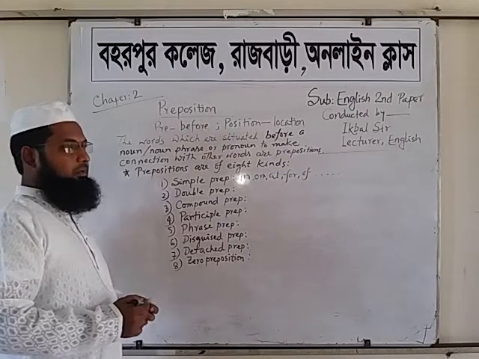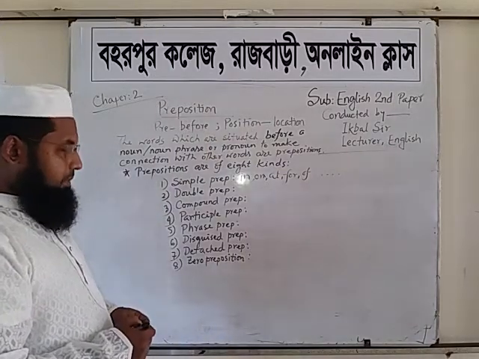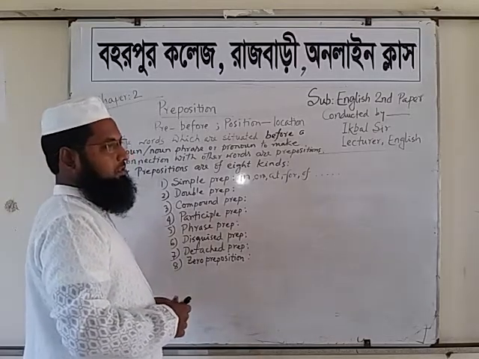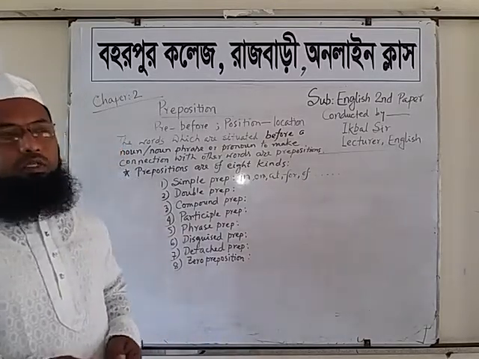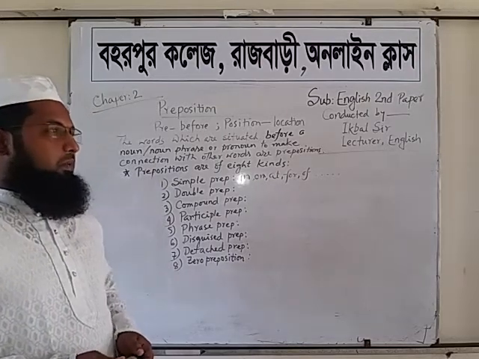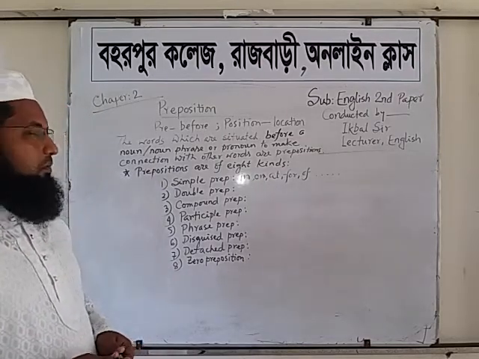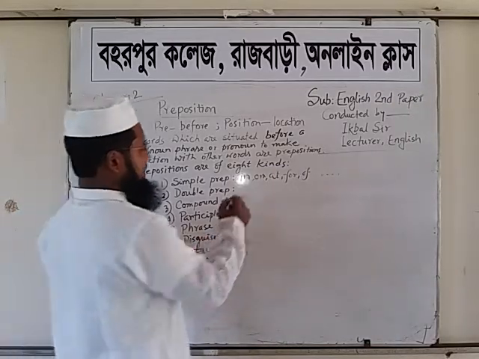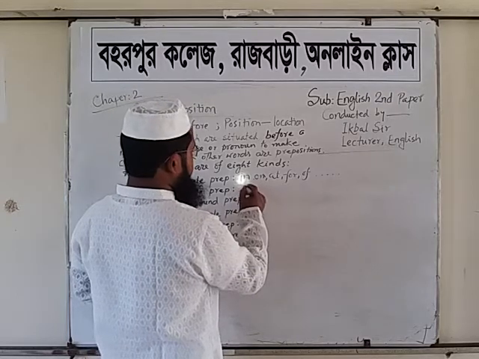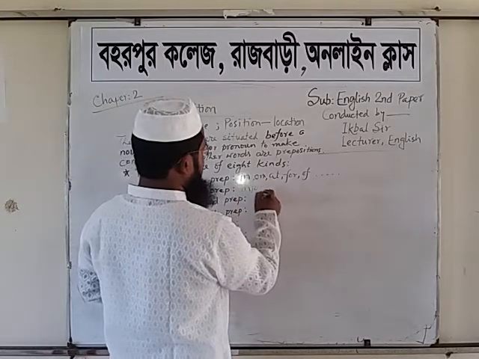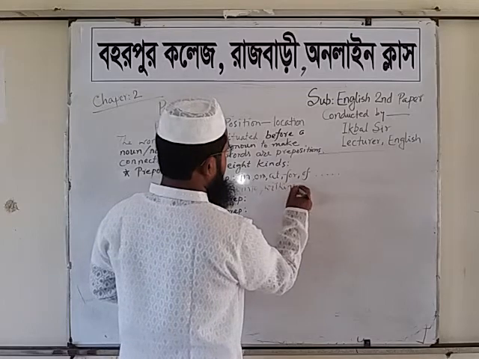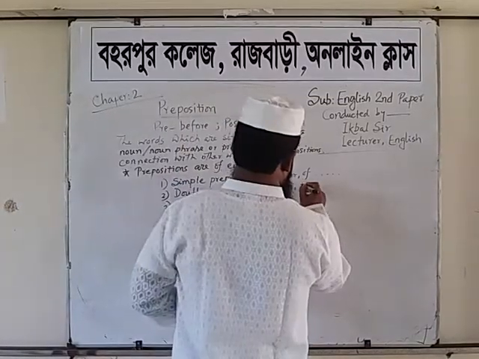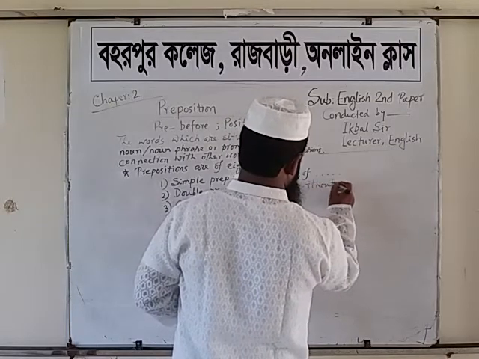Number 2, double preposition. The preposition which has two prepositions. When two simple prepositions get together and make a preposition, that is called double preposition. For example, into, within, without, and so on.